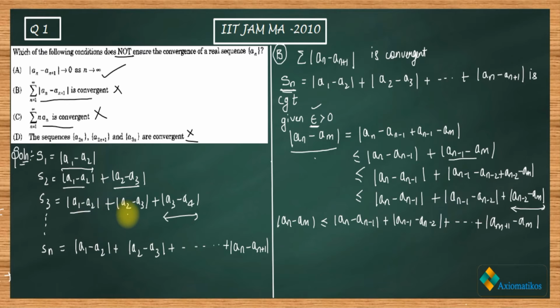In S3 you have added three terms over here. Now in Sn you have added n terms. Now what will happen when n goes to infinity? You will be adding infinitely many terms together.